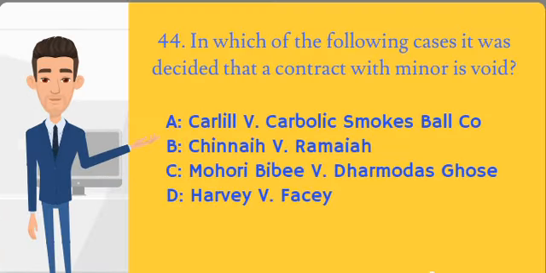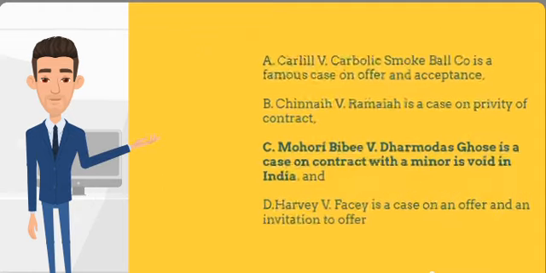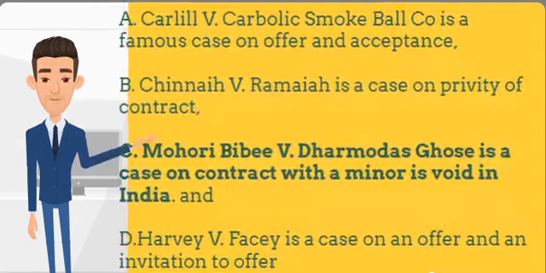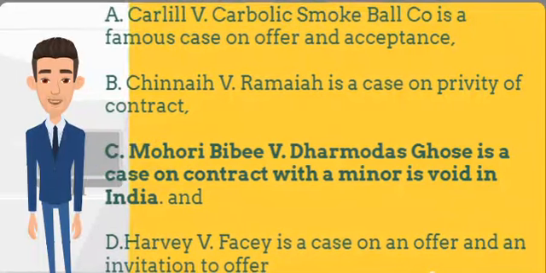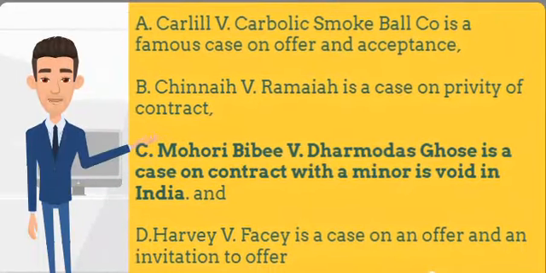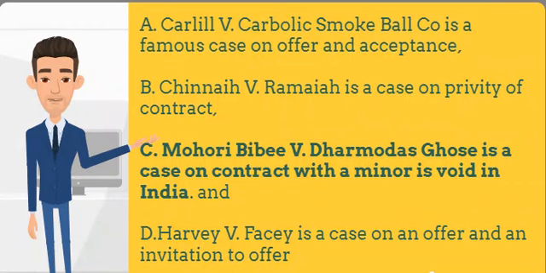44th question is, in which of the following cases it was decided that a contract with minor is void? The correct option is C, Mohori Bibi versus Dharmodas Ghosh. This is the landmark case that established that a contract with a minor is void in India. According to the web search results, the case involved a minor who mortgaged his property to a money lender and later sued to cancel the mortgage. The court held that the minor's agreement was void and he was not liable to return the money he had received.